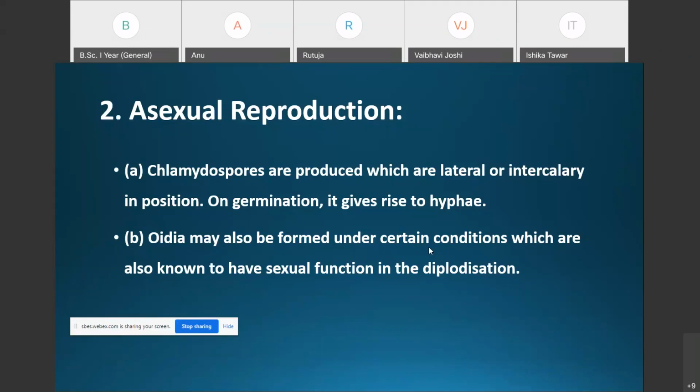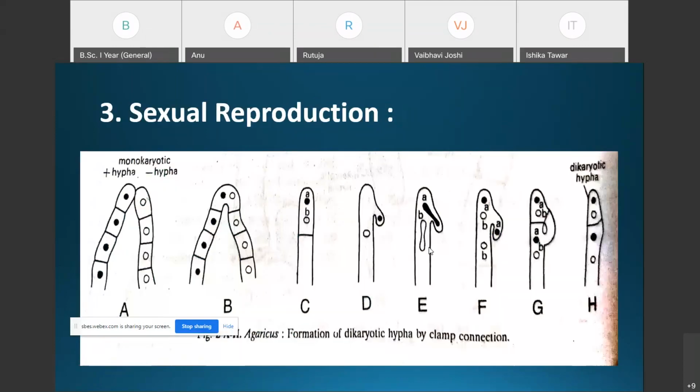In some species the oidia are also formed, but these are involved mainly in dikaryotization rather than developing directly into the new mycelium. That is all about asexual reproduction in Agaricus. Just remember that asexual reproduction is not a common method of propagation in Agaricus. The most common method of reproduction in Agaricus is sexual reproduction.